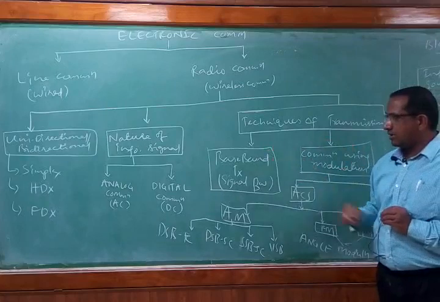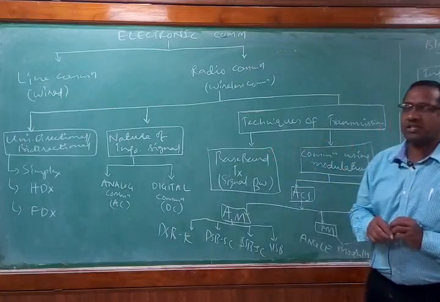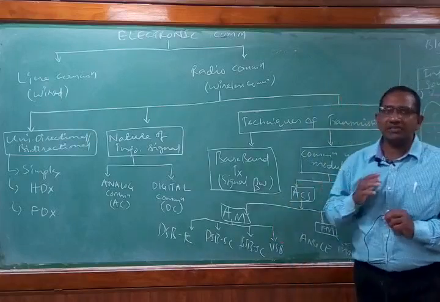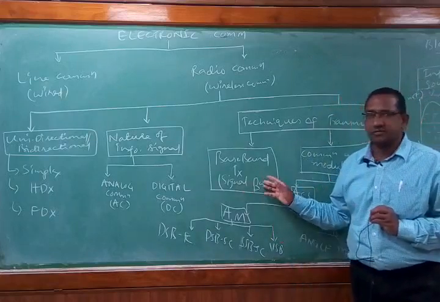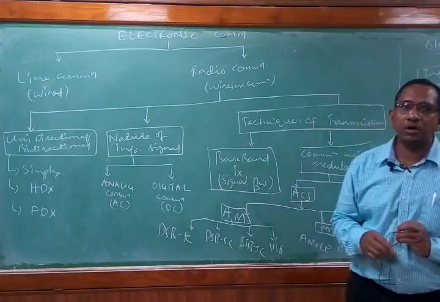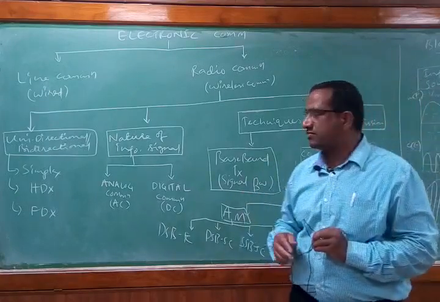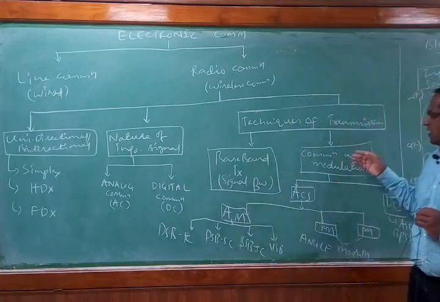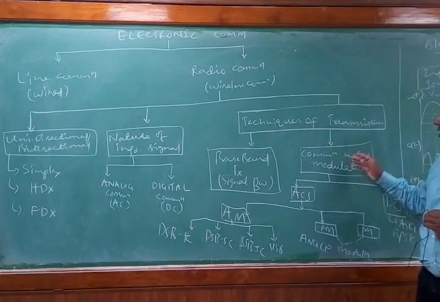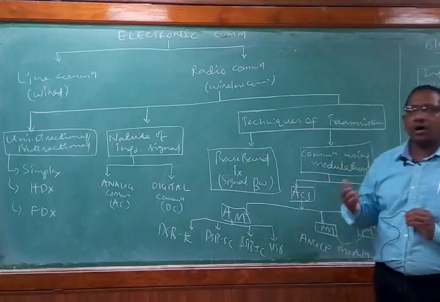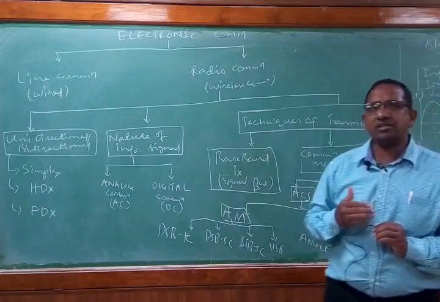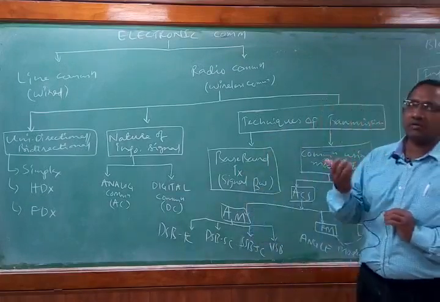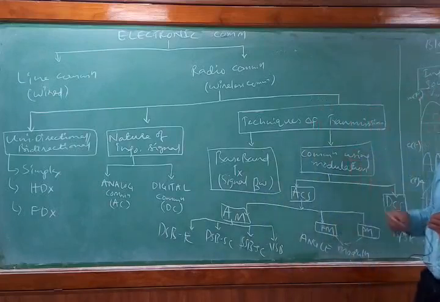What do you mean by baseband transmission scheme? In baseband transmission, we transmit the signal as it is. That means the signal bandwidth is transmitted without any modifications or changes in the case of the baseband communication system. Whereas in the case of a modulation scheme, we transform or change the information signal frequency into a high frequency. Then we transmit the information as part of the high frequency in the case of the modulation scheme.